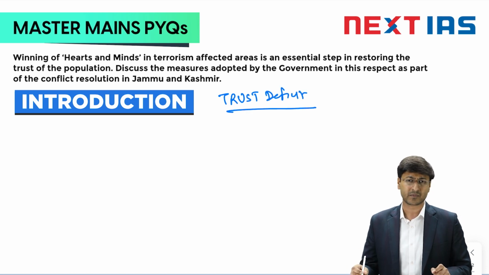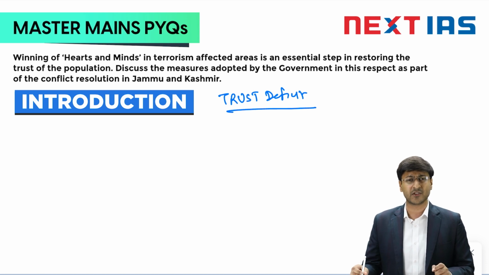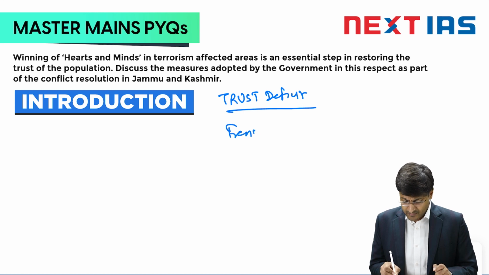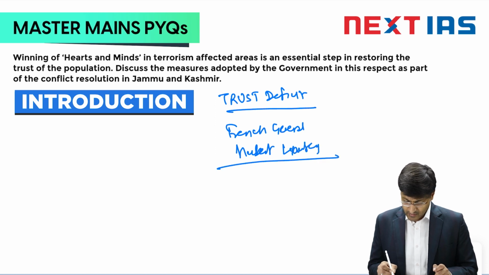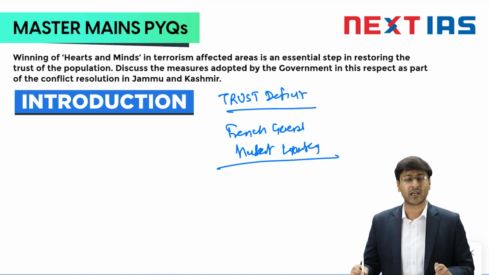This strategy of hearts and minds was first used by French General Hubert Lyautey as part of his strategy to counter the Black Flag rebellion in the Tonkin campaign in 1895.